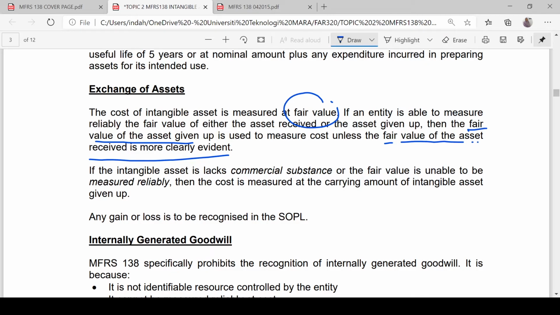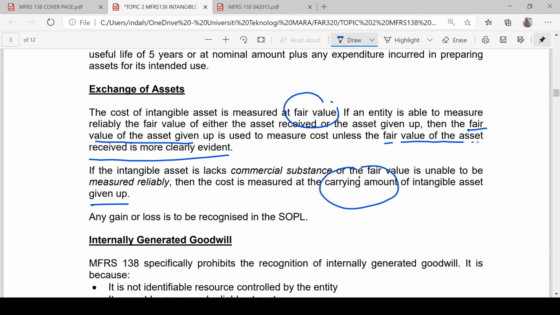Then we are going to substitute the fair value with the carrying amount of the intangible asset given up. Again, why asset given up? Because we do have the records about the carrying amount of intangible asset given up. We don't know the carrying amount of intangible asset that we receive, but we do have the records for the asset given up.